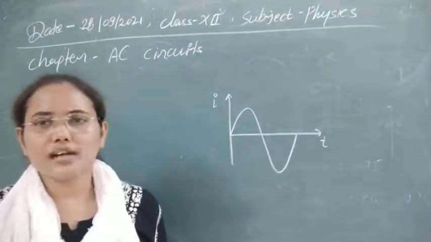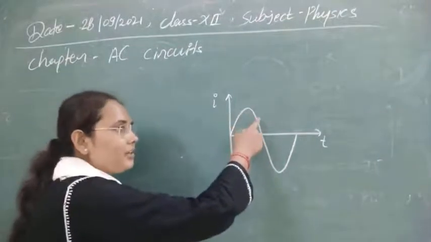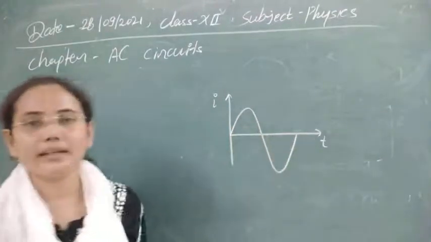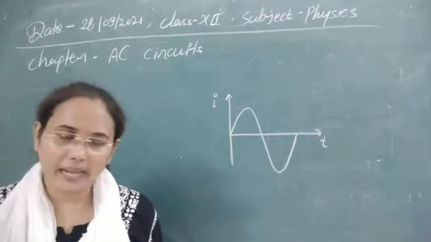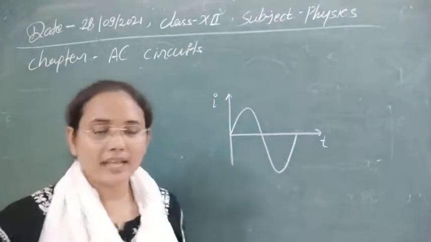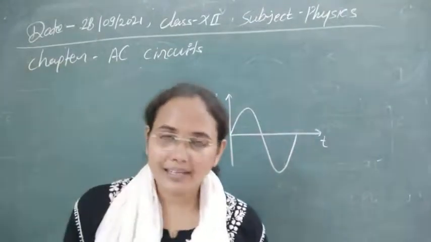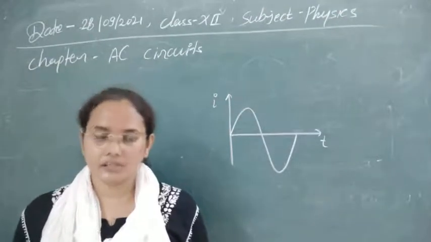When you calculate its average value, the magnitude of the positive half cycle is cancelled by the magnitude of the negative half cycle, and overall the average will be 0. So this is our answer. Alternating current over the complete cycle always has an average value of 0.